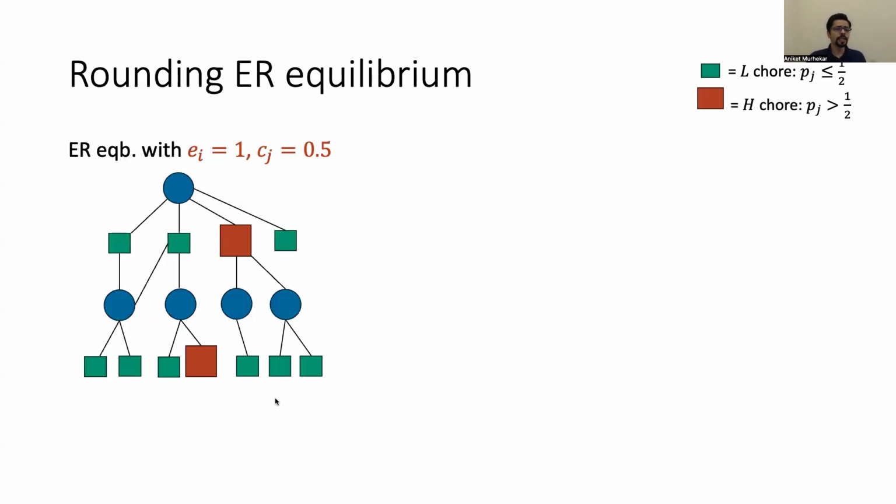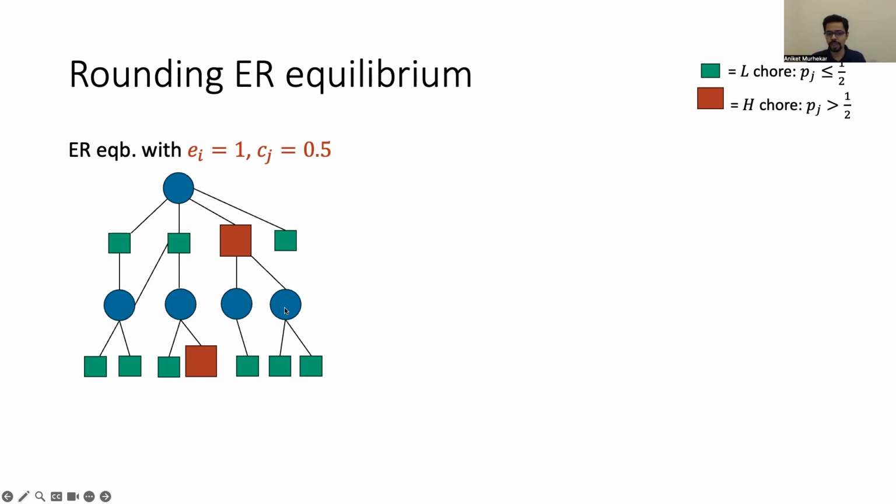Okay. So now once we have an earning restricted equilibrium, we set the earning requirements of the agents to $1, the earning caps to $0.50, which entails that no agent can receive their full earning requirement by just doing one chore. They must be connected to at least two chores. And this property gives us a more informative fractional solution, which looks something like this.